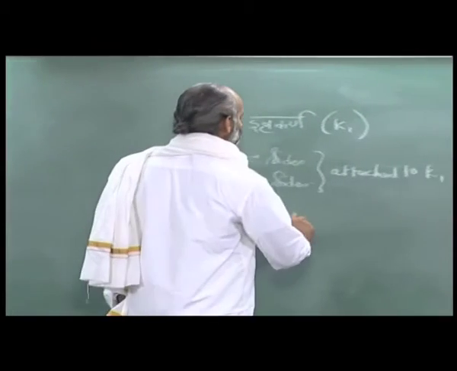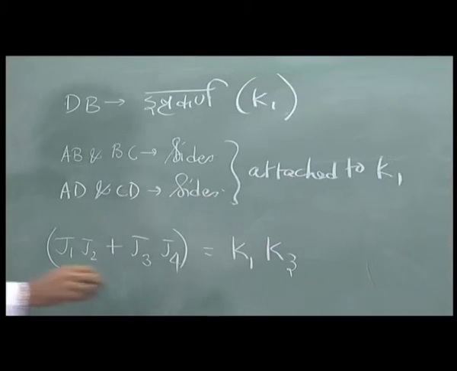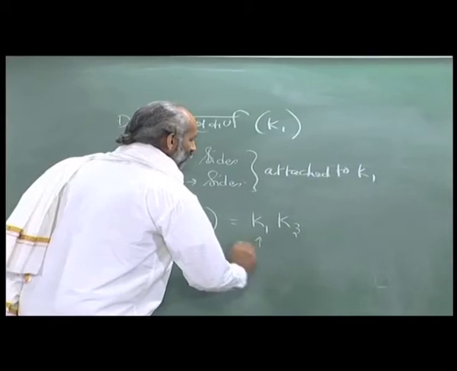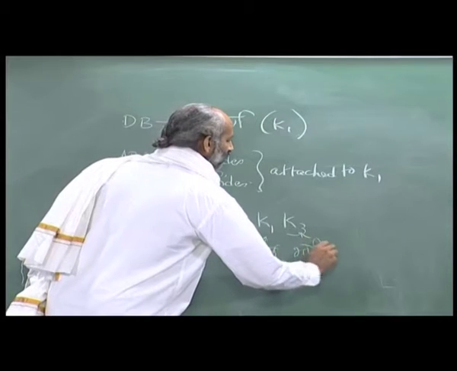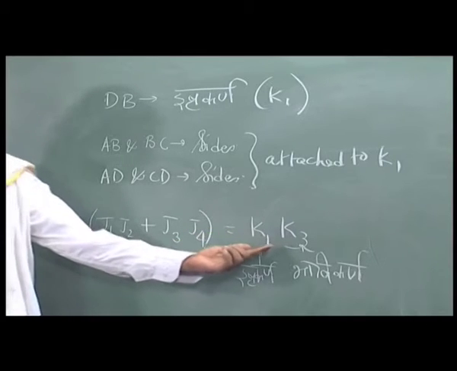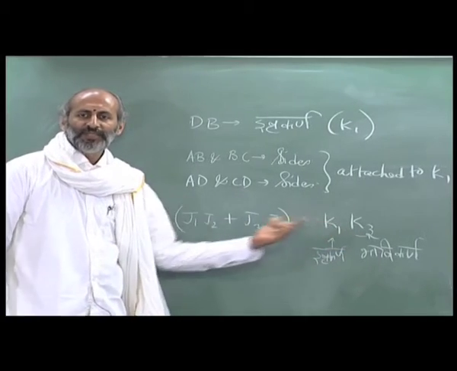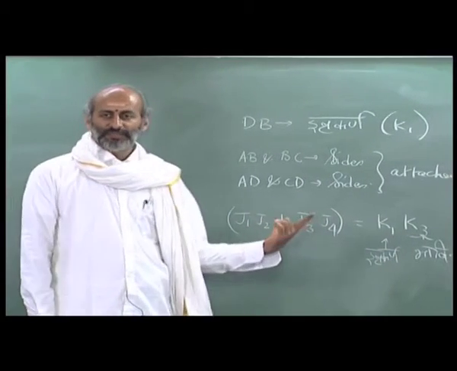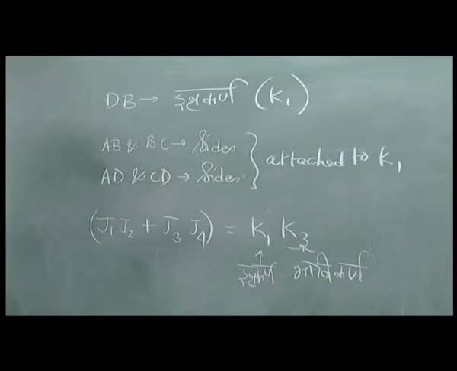So, this is equal to K1 into K3, this is Ishtakarna and this is Bhavikarna. What you see is the product of two Karnas has been expressed as the sum of the product of the sides.